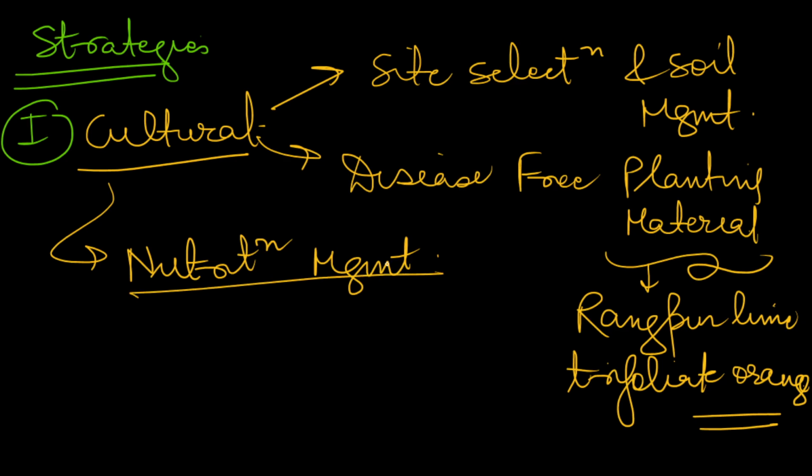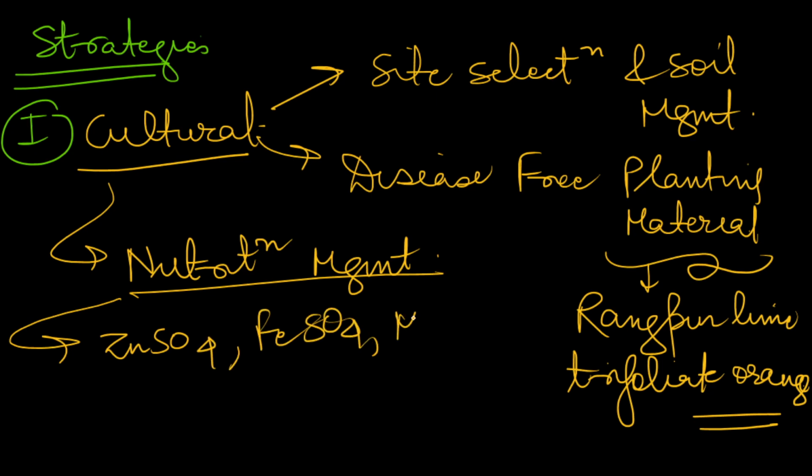Planting material, then nutrition management. In nutrition, obviously we will have balanced NPK, but there are certain micronutrients which should also be balanced. For example, ZnSO4 should be there, FeSO4 should be there, MnSO4. So we can do foliar sprays of all these kinds of micronutrients.